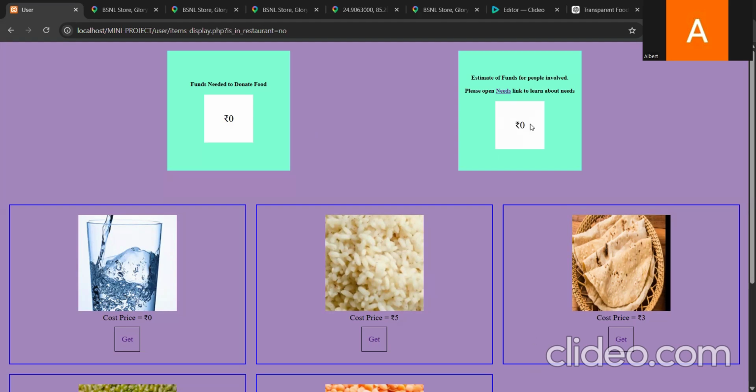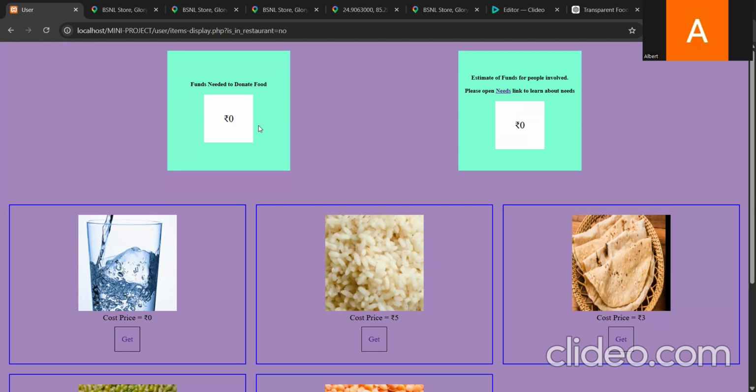There is a table that stores these values. If I show you the columns of that table, you won't understand. You will be like, what is X and Y? This Y is the funds needed to donate and the funds for people involved is X. It's not very comfortable to call it X and Y, it's better to see it this way itself. But when I say X and Y, you can just think of these two amounts.